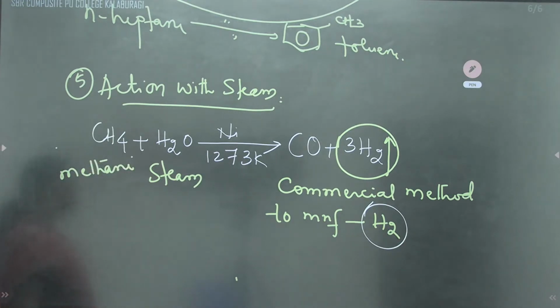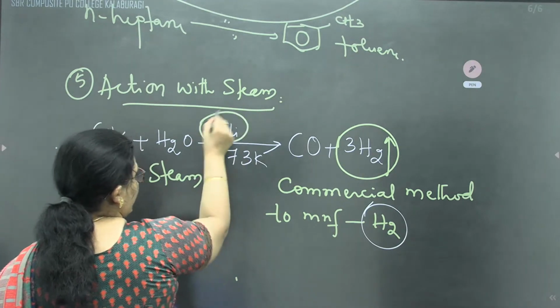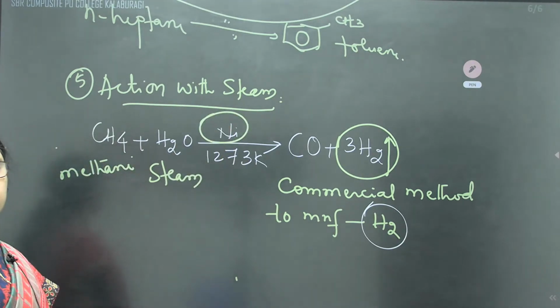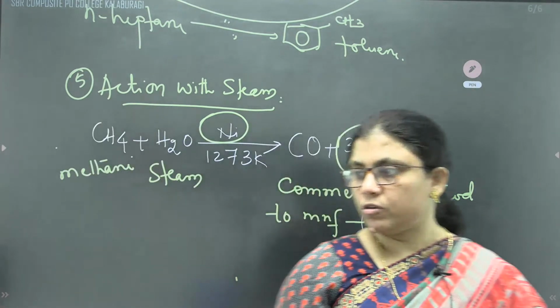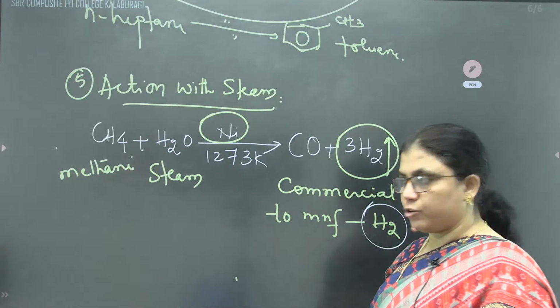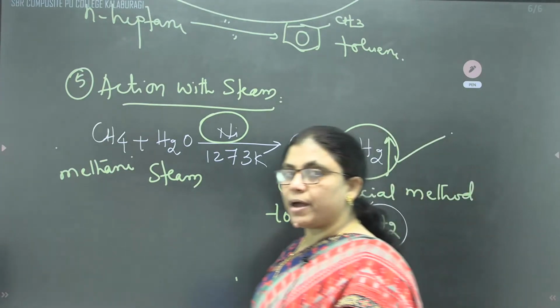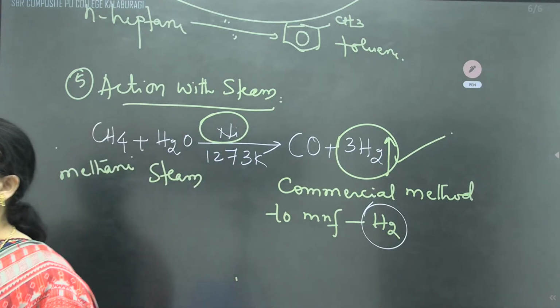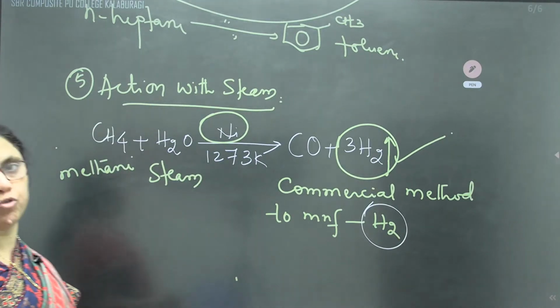Methane, on passing through steam by using nickel as a catalyst at about 1273 Kelvin, will produce the mixture of carbon monoxide and hydrogen. It will produce what? Carbon monoxide and hydrogen. And this is one of the best methods for the commercial manufacture of hydrogen gas, or dihydrogen gas.